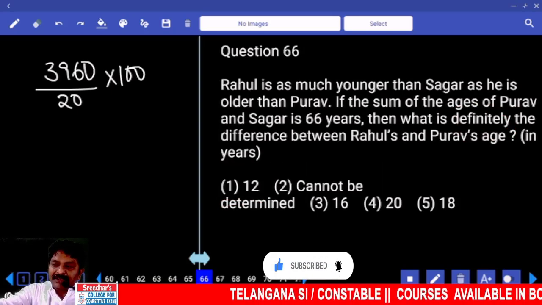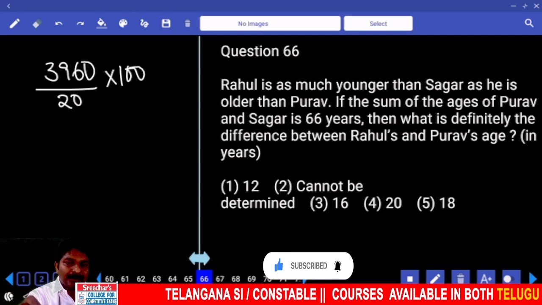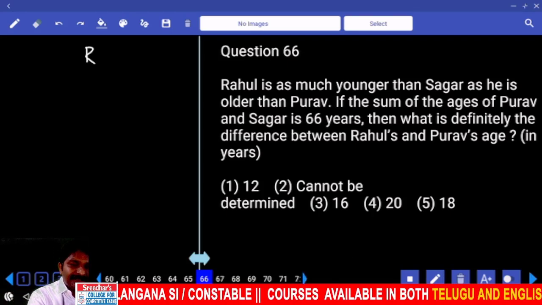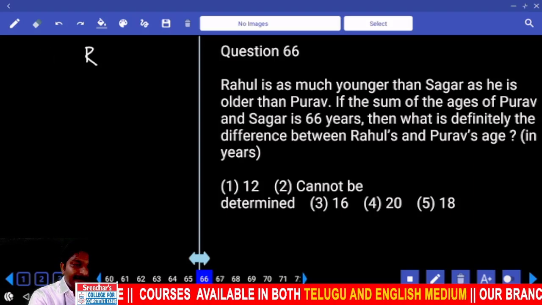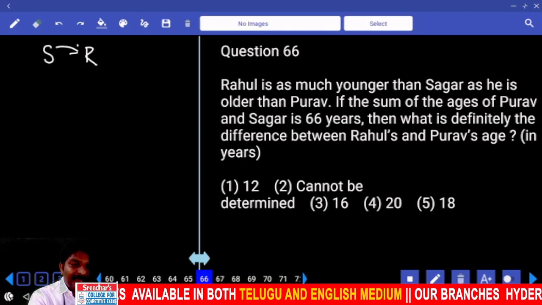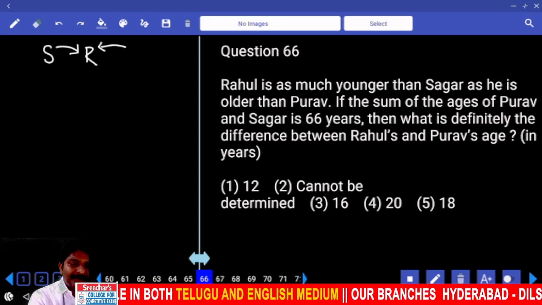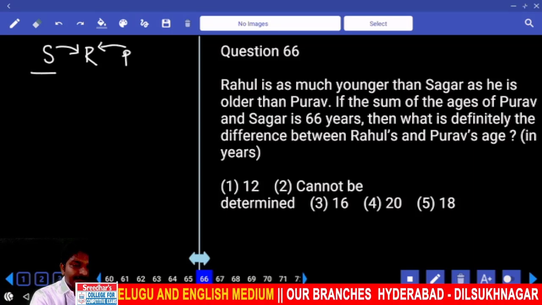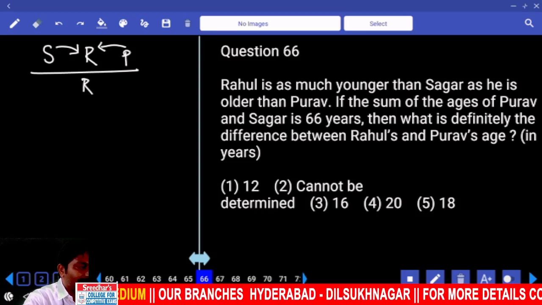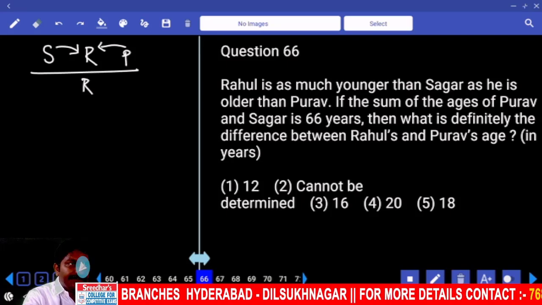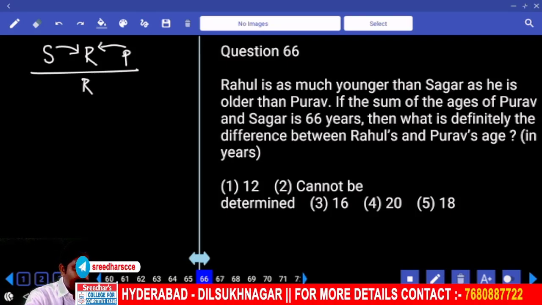Rahul is as much younger than Sagar as he is older than Purav. If Rahul's age is R, the difference between the first 2 members and the next 2 members is the same.